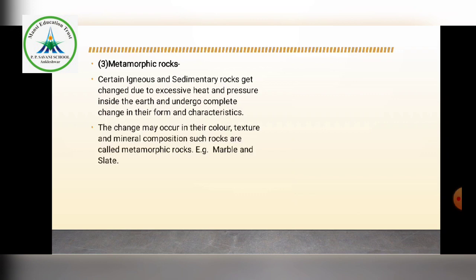The change may occur in their color. Sometimes the change may be in the form of color or texture, rough or smooth, and mineral composition. Earlier it may be nickel and iron, now it is magnesium or silica, like that. Such rocks are called metamorphic rocks. For example, marble and slate. We will see this in the video, don't worry. They are harder than the other rocks, sedimentary rocks and igneous rocks. Compared to these two, metamorphic rocks are harder.